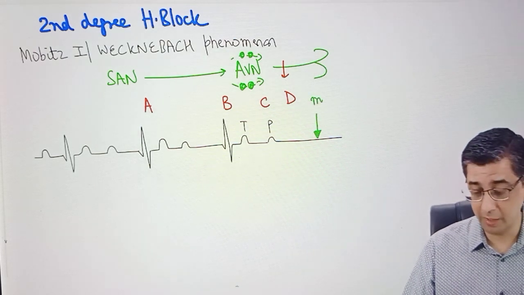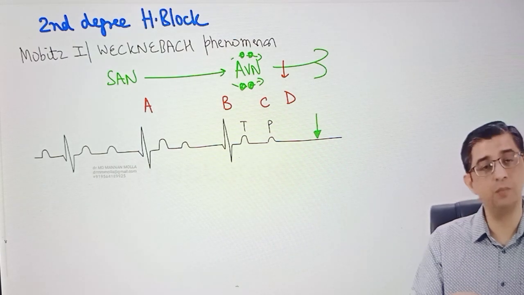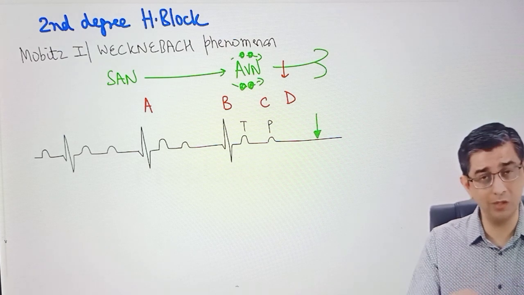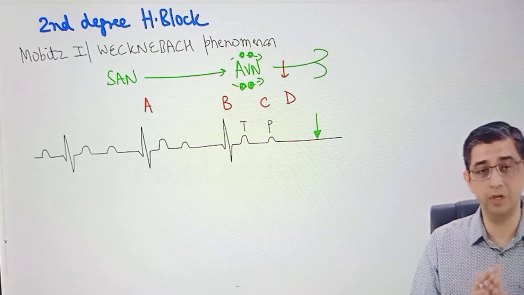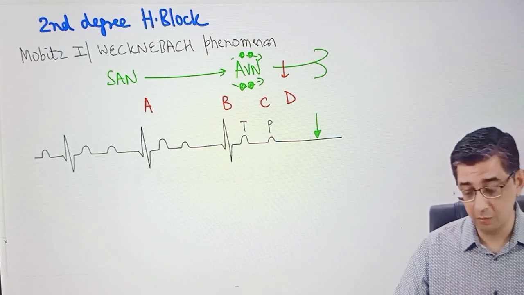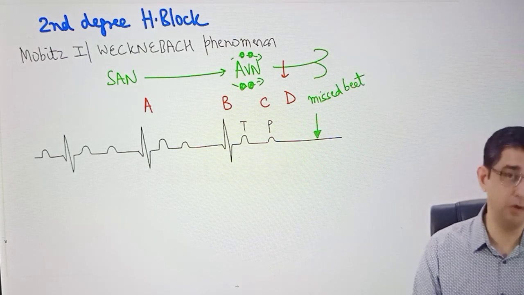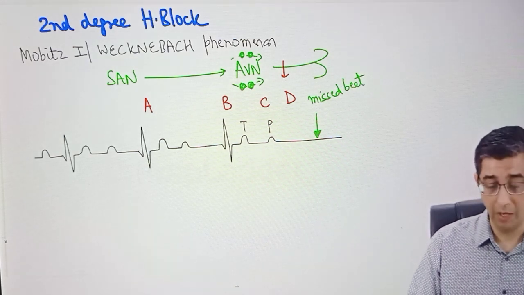This is the time the patient might actually put his own hand on his pulse, and the patient might say, sir, my pulse has disappeared. I mean, this person is putting his own fingers on his pulse and showing you, sir, see, my pulse has disappeared, and I felt as if my head was going round and round in circles, and I felt I might become unconscious, because this is the time when the ventricles did not fire. If the ventricles are not going to fire, then the cardiac output will definitely be hampered in the patient at that particular point of time, and then the rhythm will be reset.